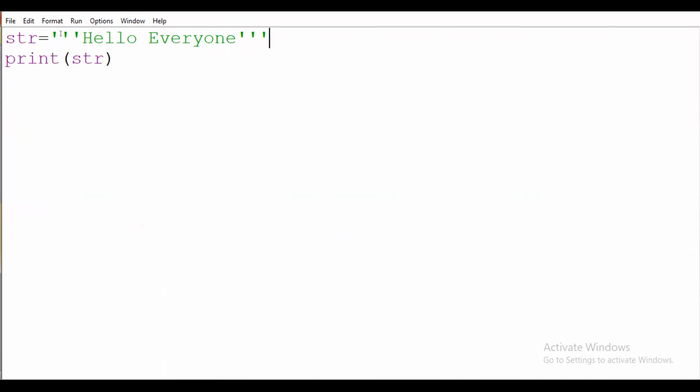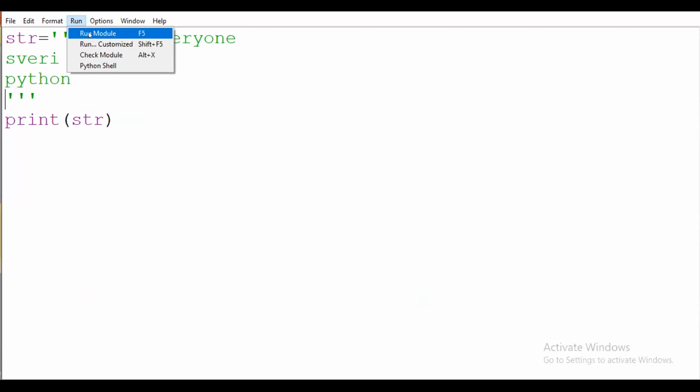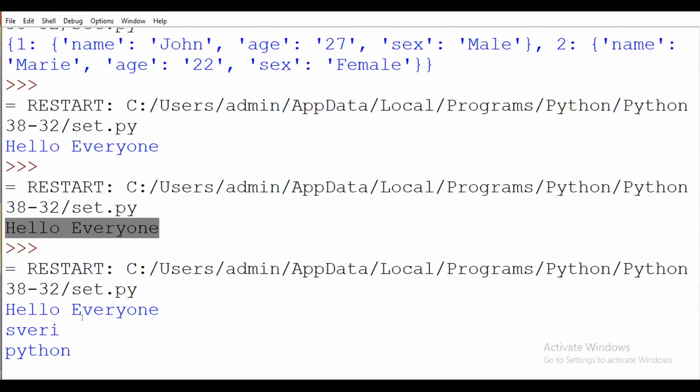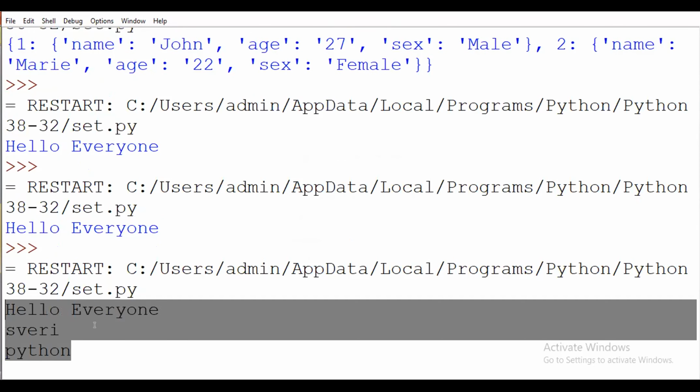Most of the time, when we use the triple quote, it indicates that we are using multiple lines. The triple quote indicates that we are using multiple lines. Okay, so you have to see the difference between the outputs.